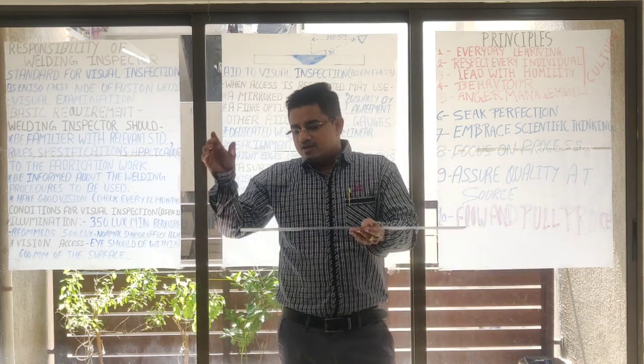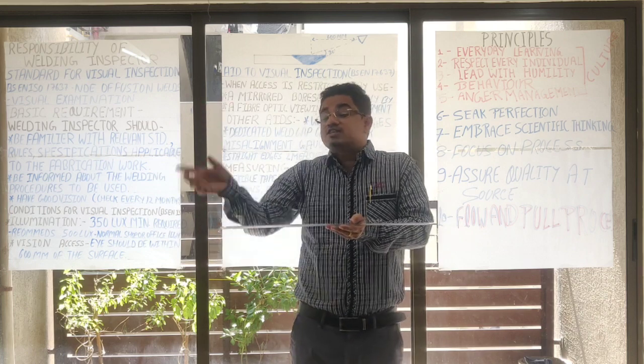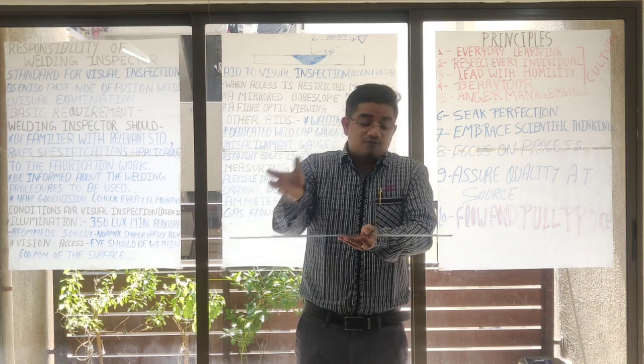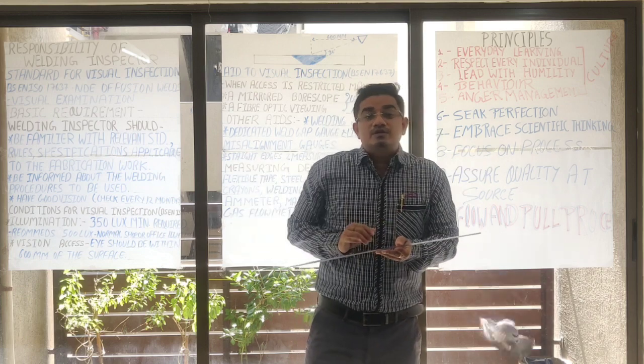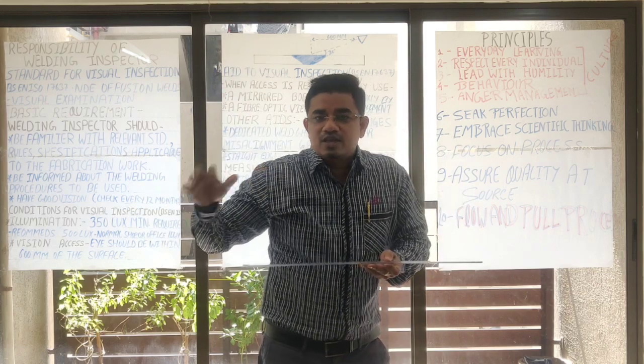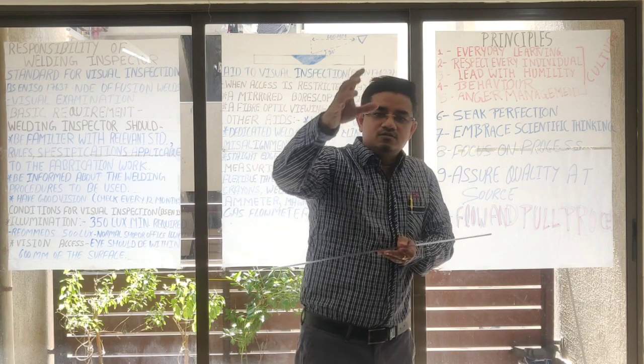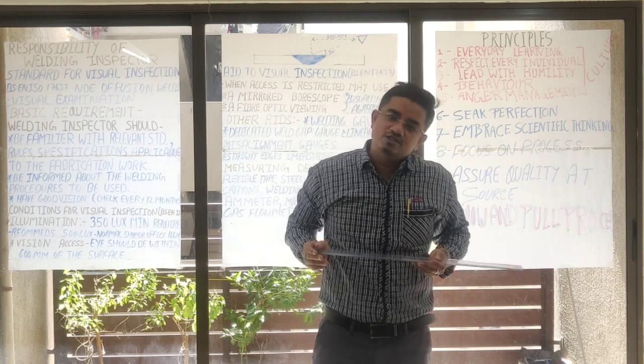It means one process happens at one end of the company, the second process is performed at the other end, and the third process happens somewhere else. So the component travels from here to there, and there to there. So lots of time wastage is there.